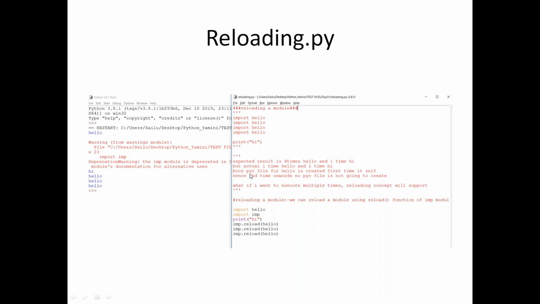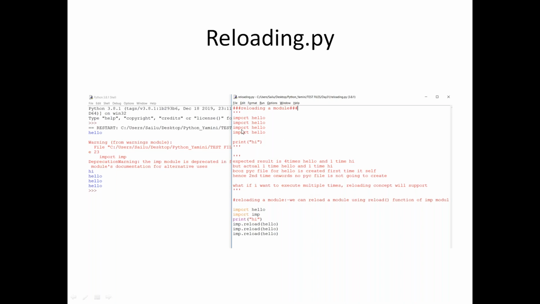And because the PYC file is executed only once, the one execution will happen. Because the PYC file for hello is created the first time itself, from the second time onwards the PYC file is not executed, so it is not going to show hello the second, third, and fourth time. What if I want to execute multiple times?